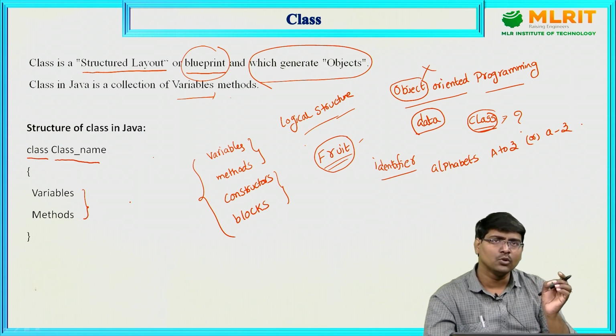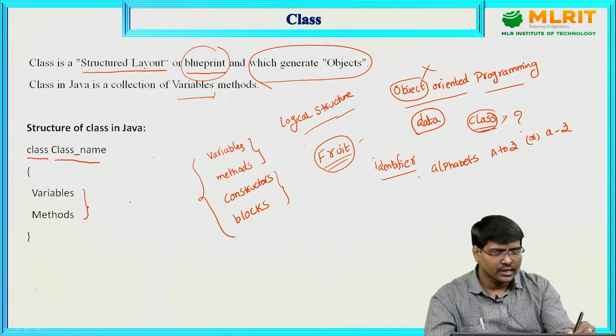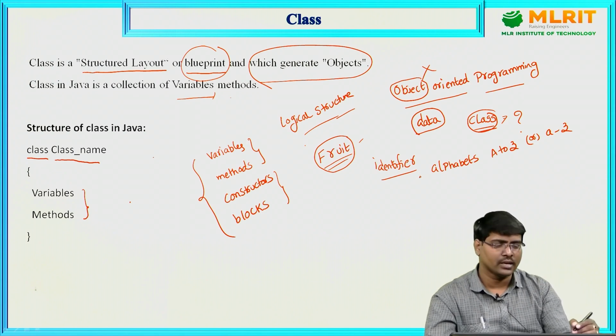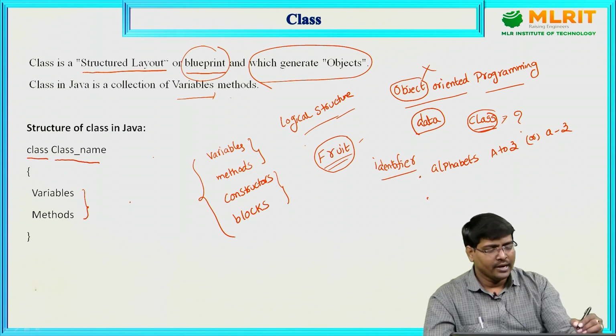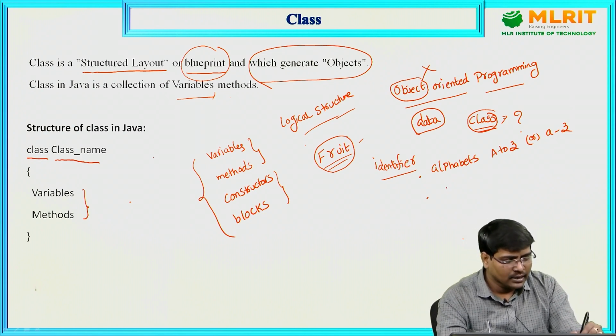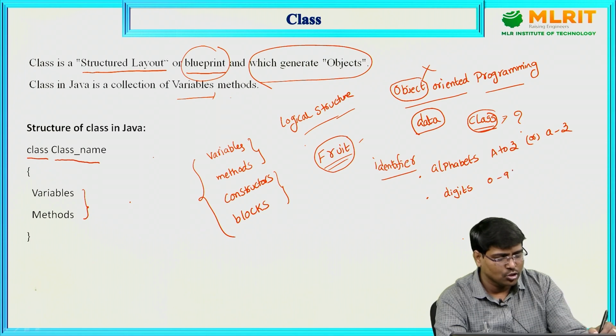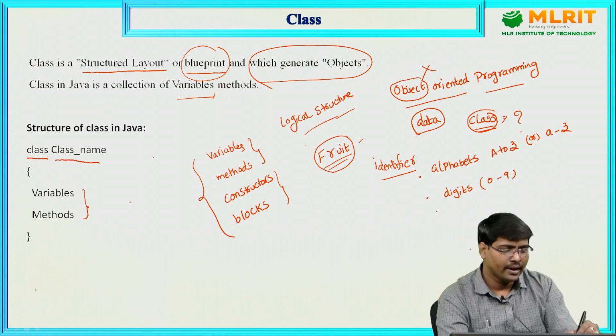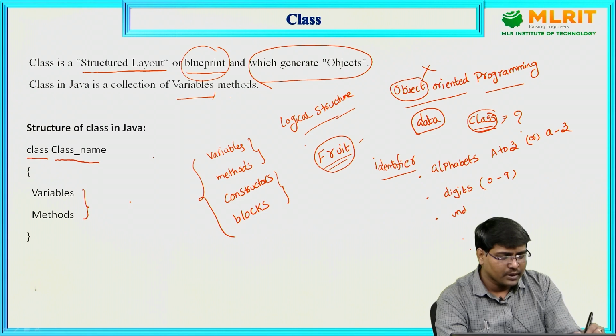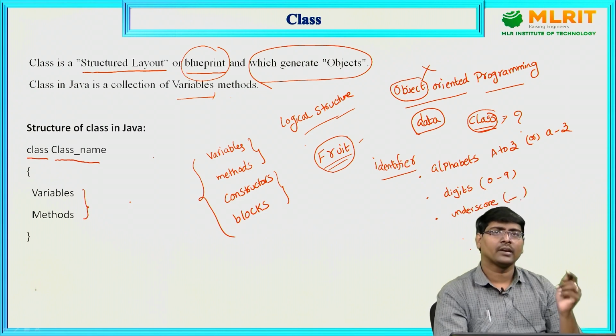Case sensitive means uppercase letters are different from lowercase letters. An identifier, that means a name, consists of any combination of digits 0 to 9, and the only special symbol allowed is underscore.